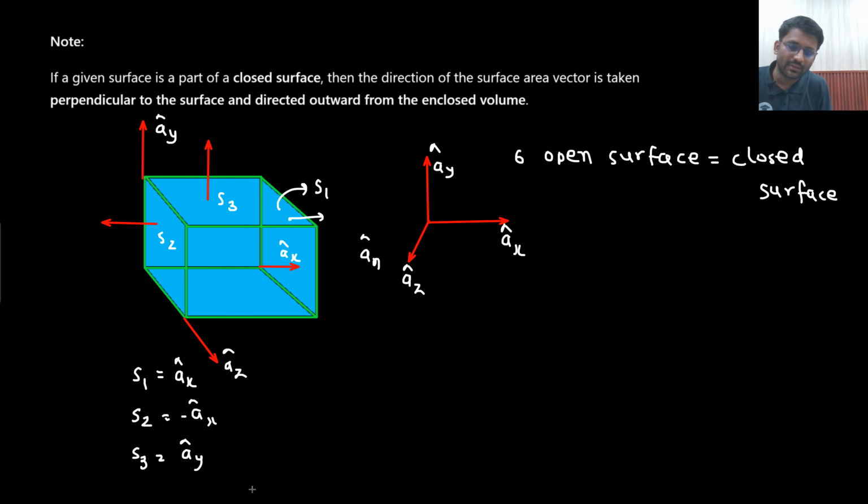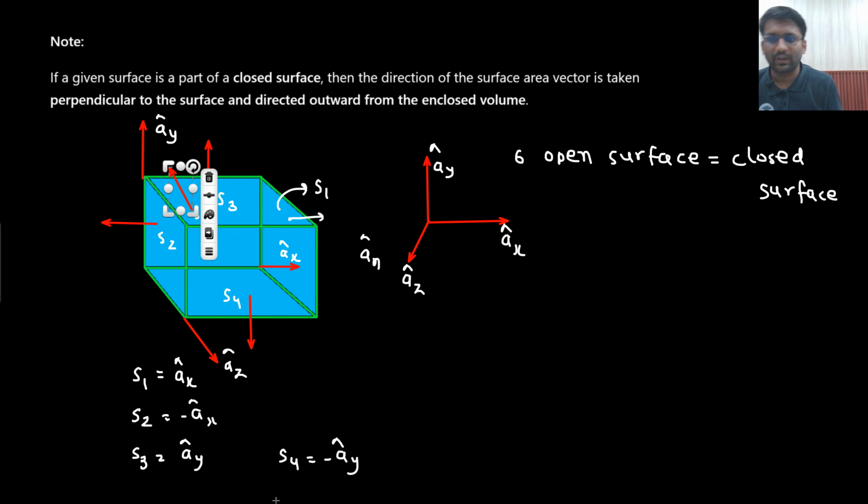What about S4? The downward one is S4. S3 was the upper one, pointing outward, ay cap. S4 is the downward one, so for S4 it will be minus ay cap. This is plus ay cap, this is minus ay cap. What about S5 and S6? S5 is the backward one, so the direction would be outward like this.